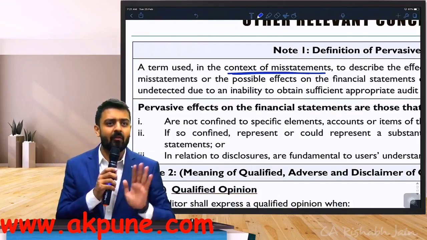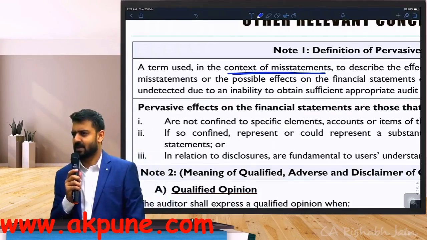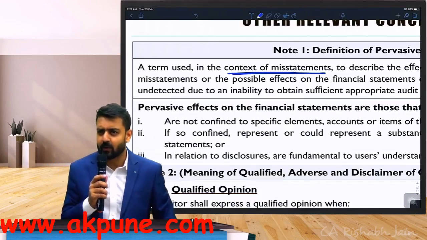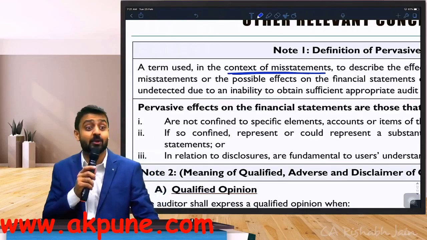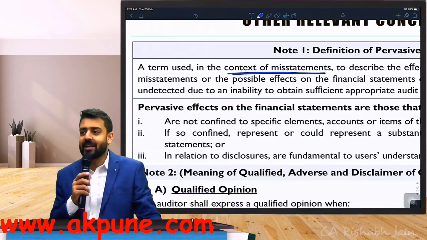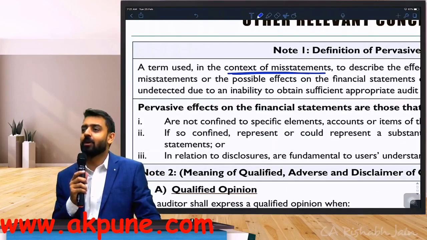Tell me one thing. Have you heard of types of frauds? CA Intermediate, types of frauds. How many types of frauds do we have as per SA 240? There's an SA 240 on frauds. Okay, forget about how many.